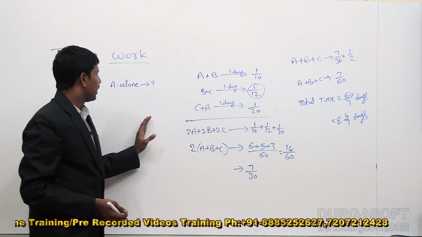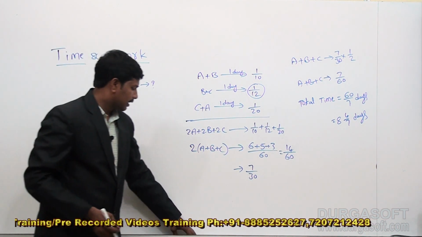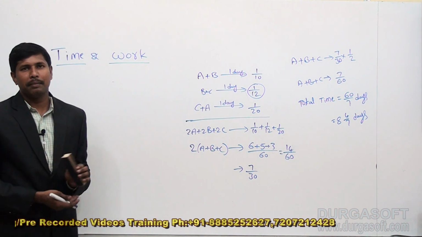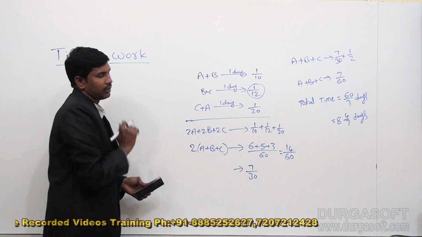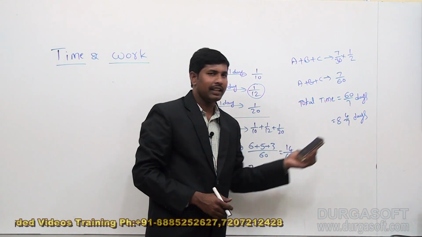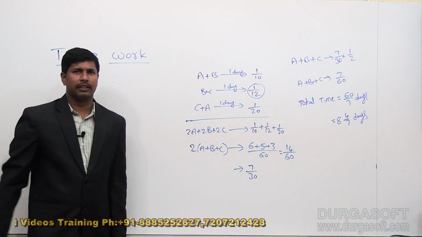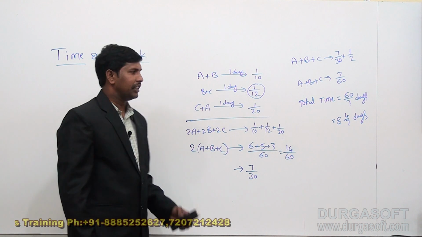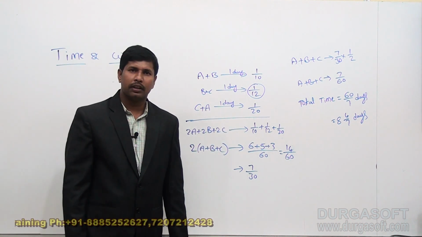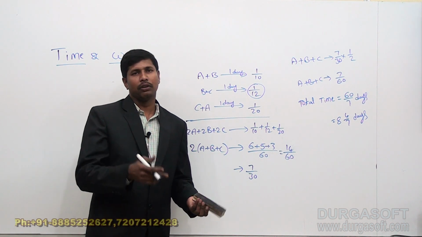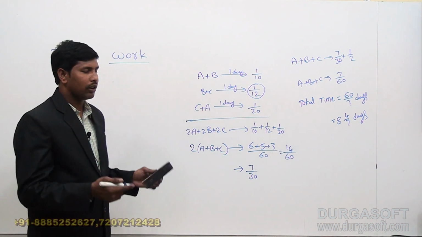So, in this way, whenever they ask us to complete the same work by ABC, we can complete that particular work by ABC in 8 4 by 7 days. Now, for the same question, sometimes they can ask, instead of ABC all together, the same work to be completed by only A or only B or only C. That means A alone, B alone or C alone.